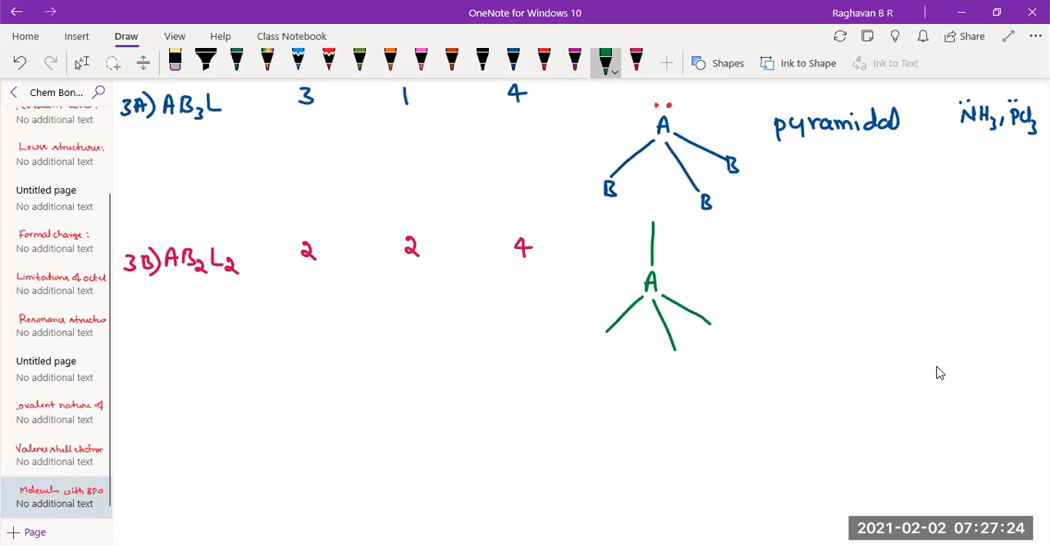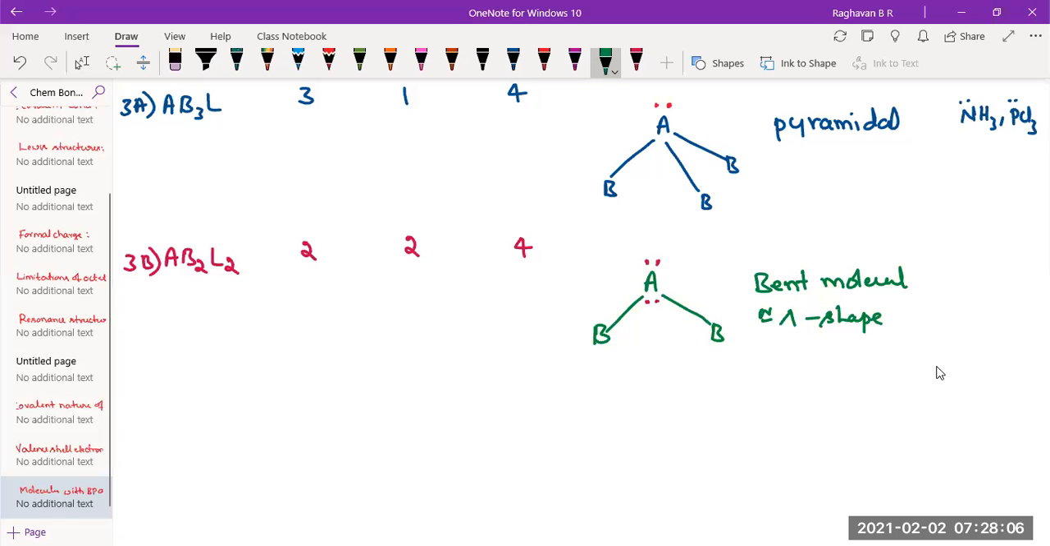But 2 of them are lone pair now. Let's say this bond has become lone pair, this bond has become lone pair. Remaining 2 will be connected with the surrounding B atoms. Now lone pair doesn't have bonds. Let us remove that bond. Now can you tell me what is the structure, similar to what we have seen just now? What is the structure? Bent molecule, or inverted V shape.